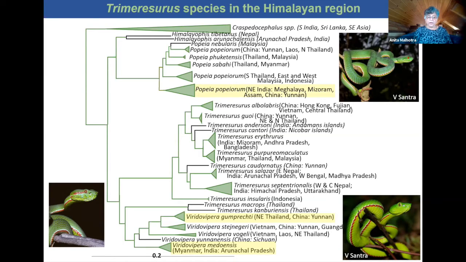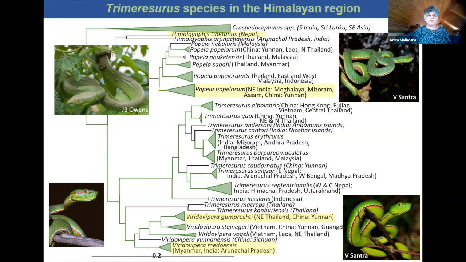These species are all relatively high elevation species, and another one which appears to be encountered much less frequently is Himalayophis tibetanus, which is restricted to Nepal and Tibet, about which I can say very little. However, the species that seem to come into contact most with people are those that live in the lowlands to mid elevations, and these are almost exclusively members of the Trimeresurus sensu stricto.